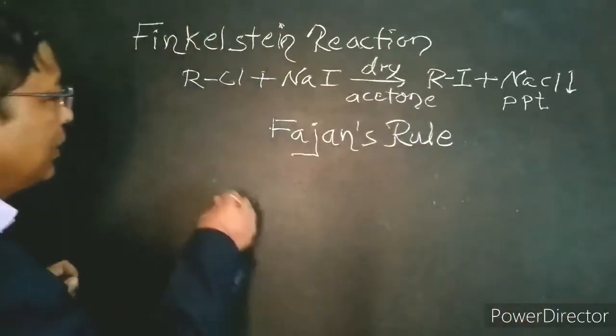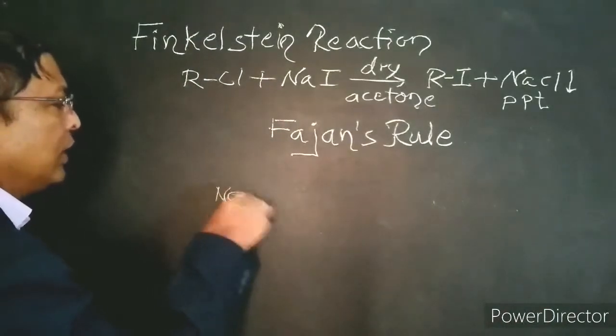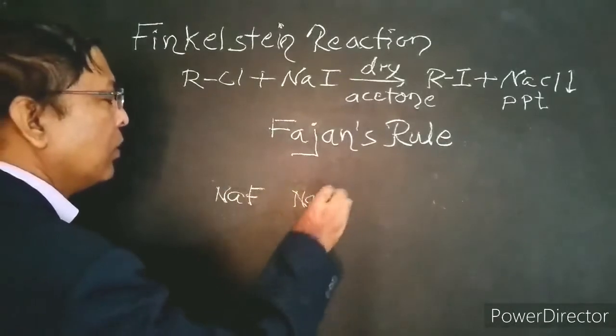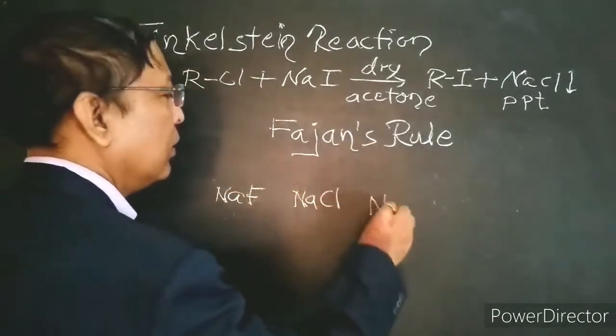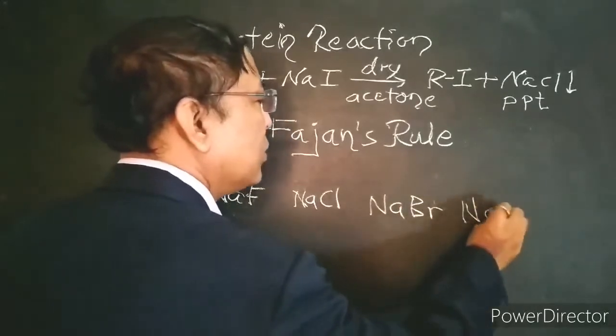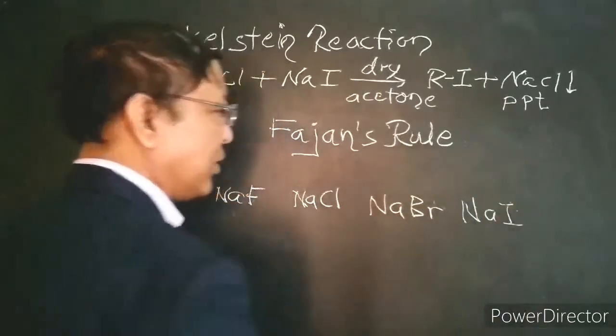For example, if we have sodium fluoride, sodium chloride, sodium bromide and sodium iodide.